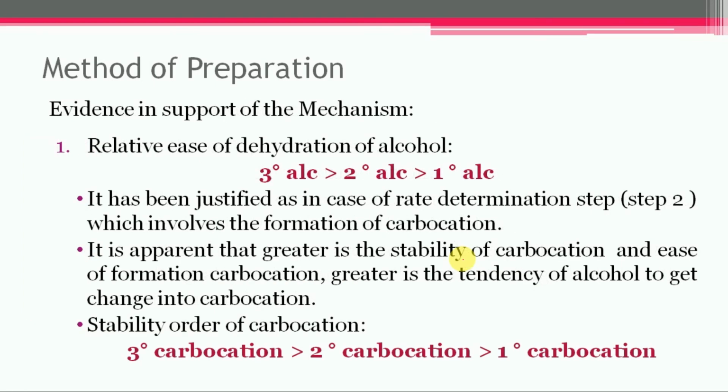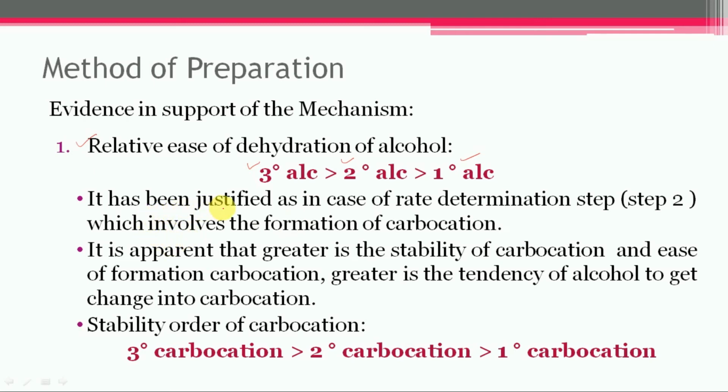Then, evidence in support of this E1 mechanism. The first one is the relative ease of dehydration of alcohols. It has been observed that the ease of dehydration of different classes of alcohol follows this order: tertiary alcohol undergoes fast dehydration in comparison to secondary alcohol, and dehydration is slow in the case of primary alcohol.